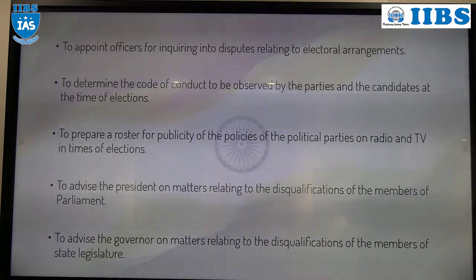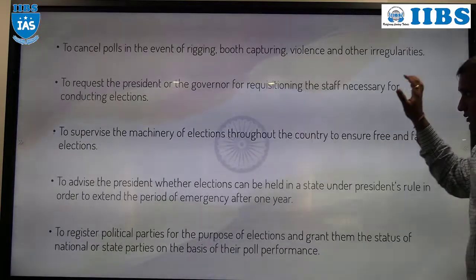Why? Because an MP is removed by the president, and an MLA or MLC is removed by the governor. So this is also a function.